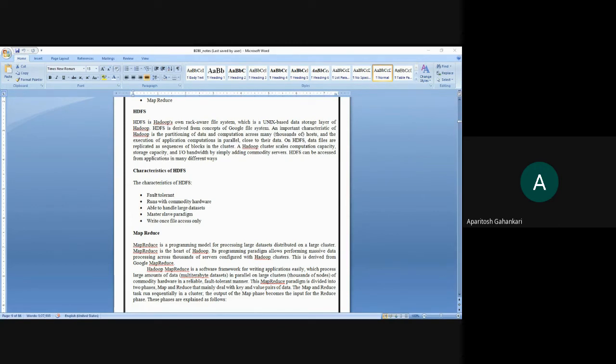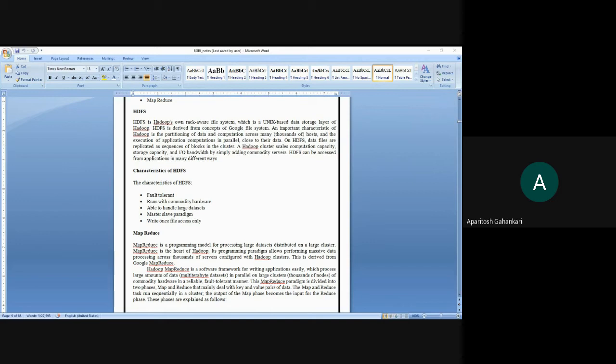Okay, and then it has write once file access only. That means you are able to write the file once only. Why? Because that file is going to get replicated on each and every node that is available in the network. That is, you are going to work on a distributed database. So the database is not on a single machine, but it is distributed across these many machines. Okay, so these are the characteristics of HDFS.